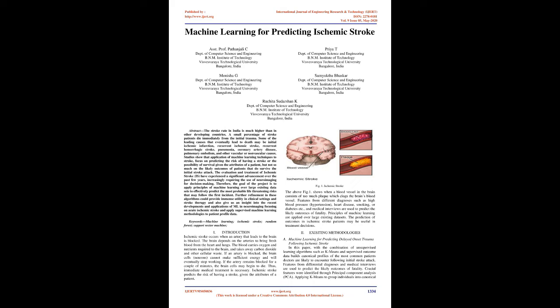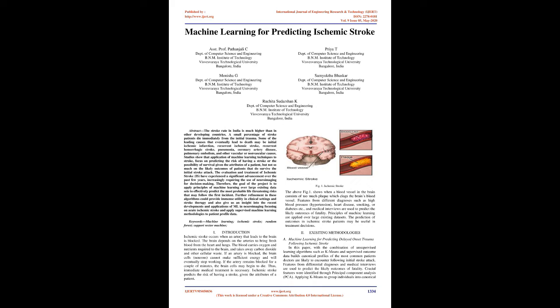Further refinement in these consists of too much plaque which clogs the brain's blood vessel. Algorithms could provide immense utility in clinical settings and also give us an insight into the recent developments and applications of ML in neuroimaging, focusing on acute ischemic stroke and applying supervised machine learning. Features from different diagnoses such as high blood pressure, hypertension, heart disease, smoking, or diabetes, etc., and medical interviews are used to predict the likely outcomes of fatality.